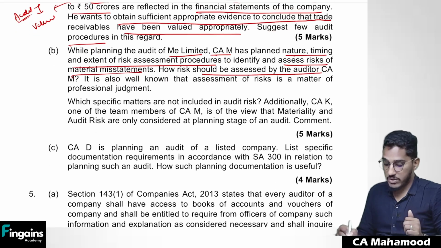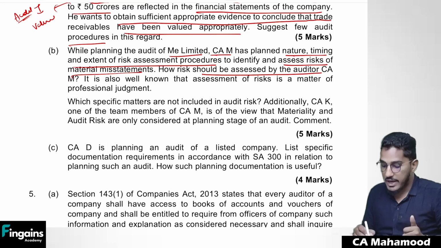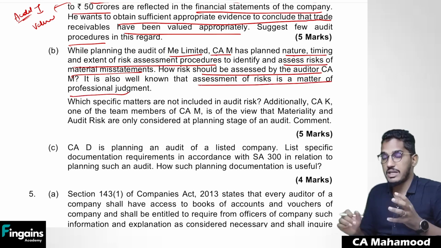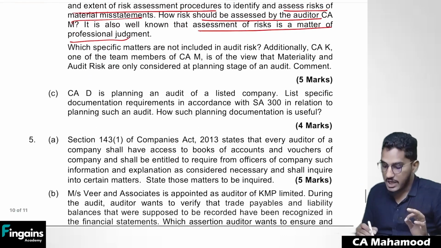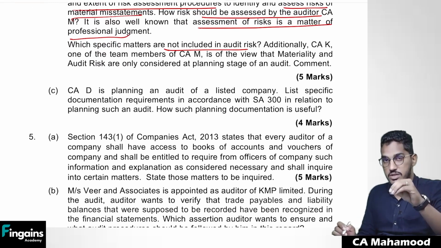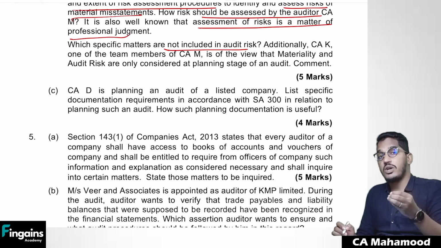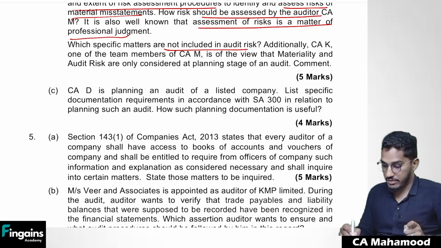How should risk be assessed by the auditor, CAM? How does he have to assess the risk? By performing risk assessment procedures, by understanding the entity, its environment and its internal control. It is also well known that assessment of risk is a matter of professional judgment. It is not a matter capable of precise measurement. It is a matter capable of only professional judgment. Which specific matters are not included in audit risk? What is not included in audit risk? When you are giving a modified opinion when unmodified is appropriate, that will not come in audit risk. It also does not include business risk faced by the auditor. So that paragraph you have to write.